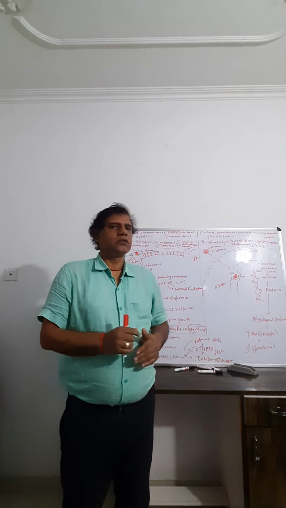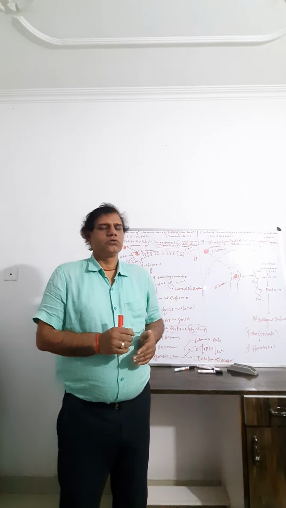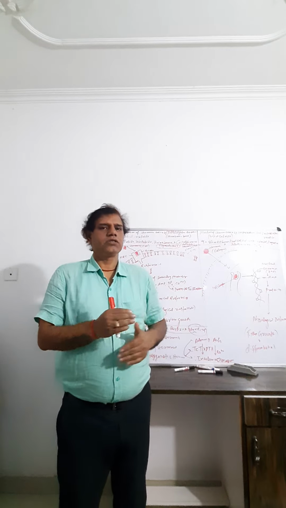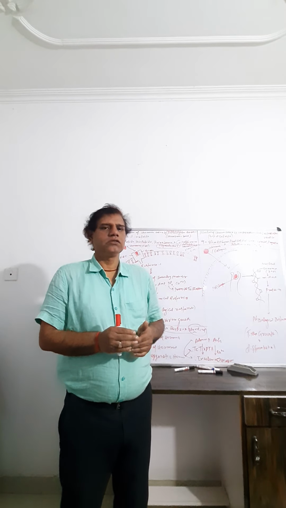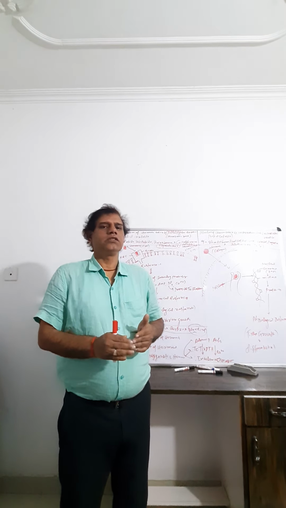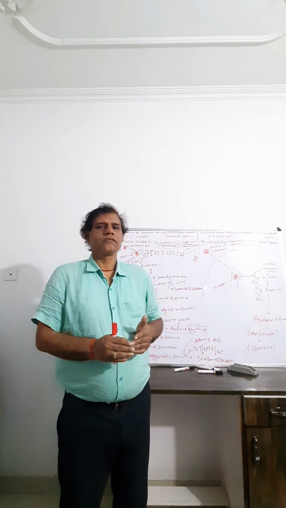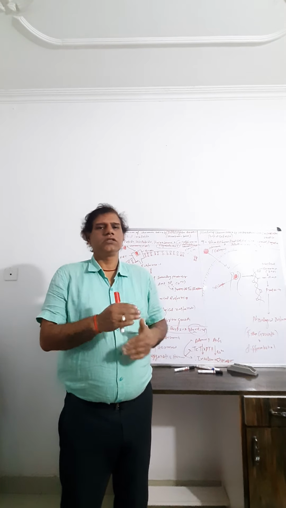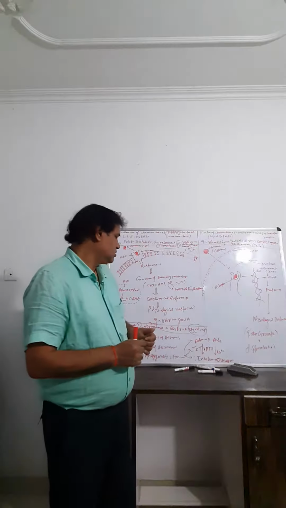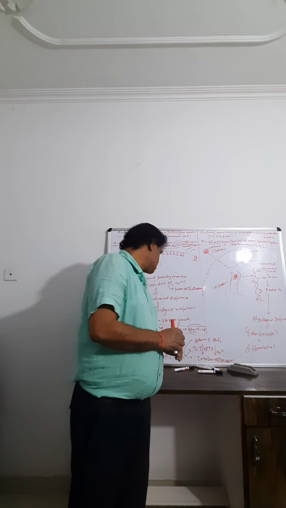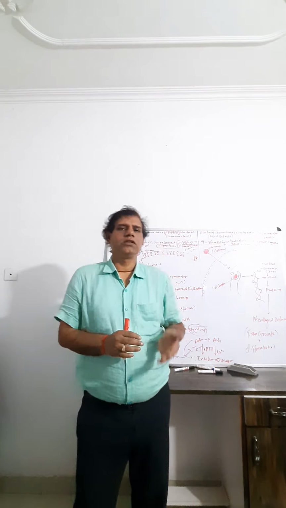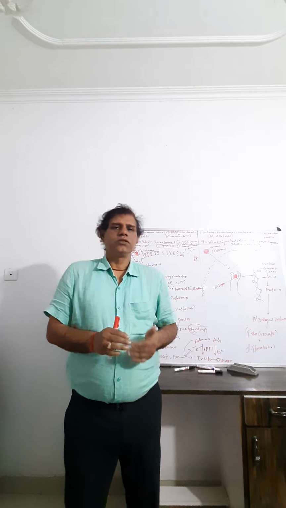And insulin and glucagon are antagonistic to each other. Insulin decreases the glucose level, but glucagon increases the glucose level, the blood sugar level. So these are the antagonistic hormones, and there are different types of hormone on the basis of their nature.